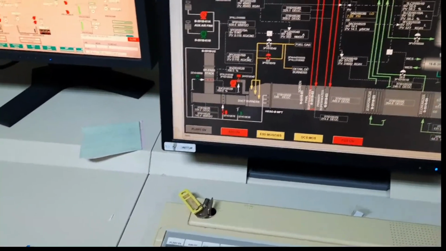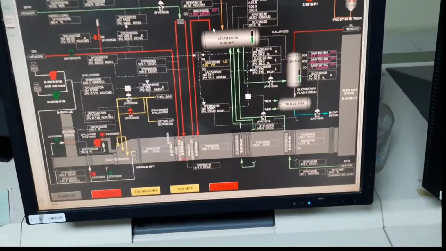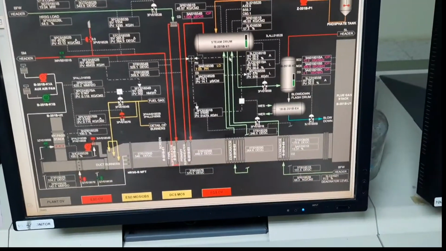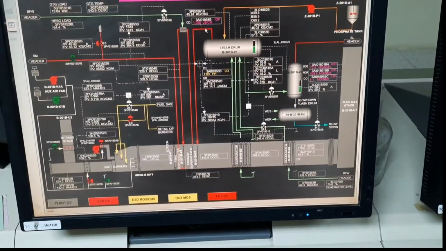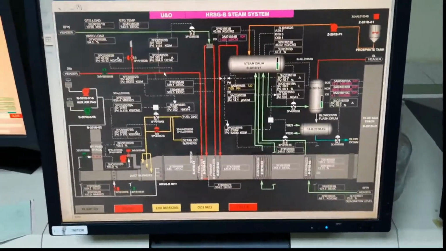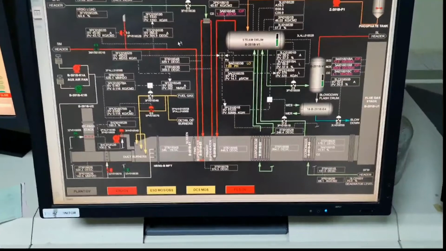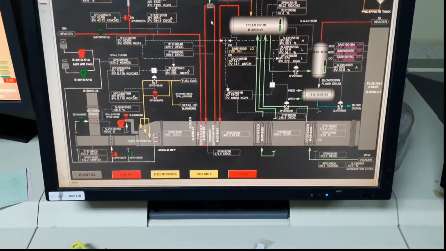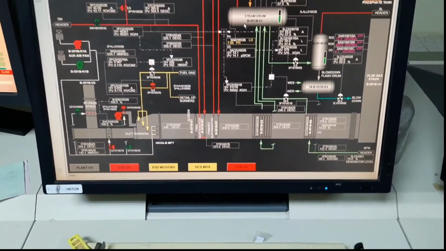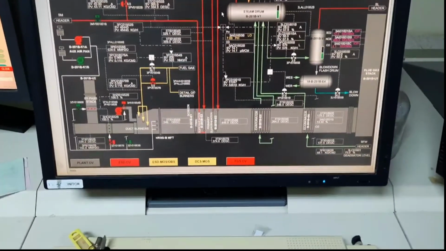And another, this side also has 3 sampling lines. One sampling line is going from this boiler feed water line, another going to the saturated steam side, another going from the superheated steam line. Yes, for maintaining the pH and conductivity. For that reason, we are using this sampling line.